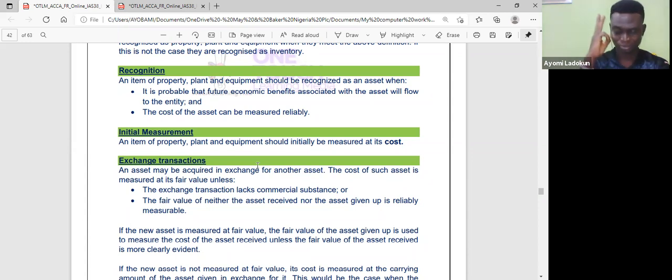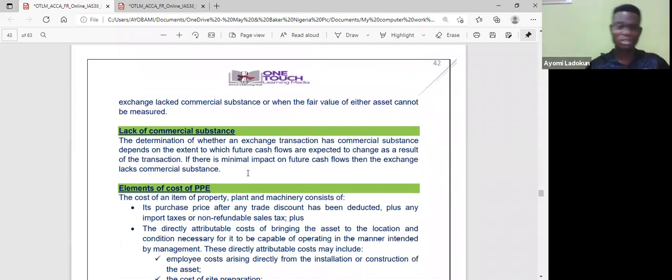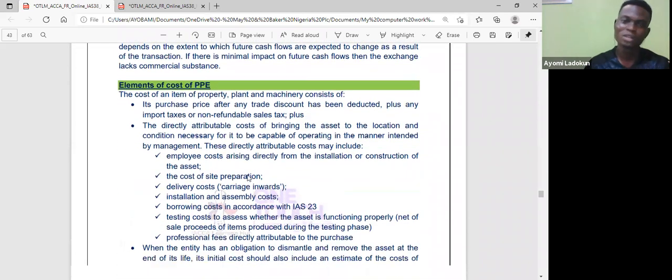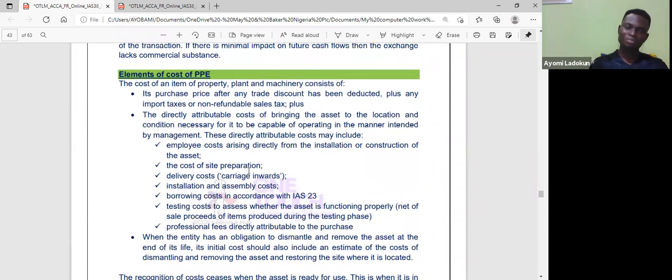3 things constitute the cost of PPE. The examiner can pick you up, can also pick you up on excluded costs of PPE. What constitutes the cost of PPE? Number 1, the purchase price. Okay, it's somewhere in your notes. Most of the time when I lecture, I don't even look at those notes, but let me try to put the slides up as I'm lecturing.